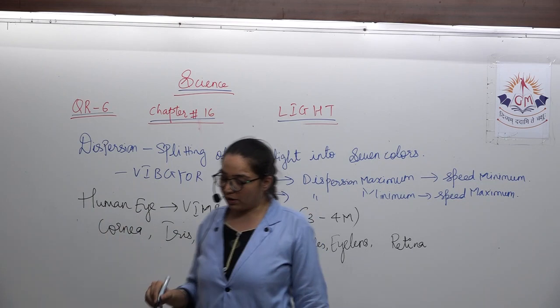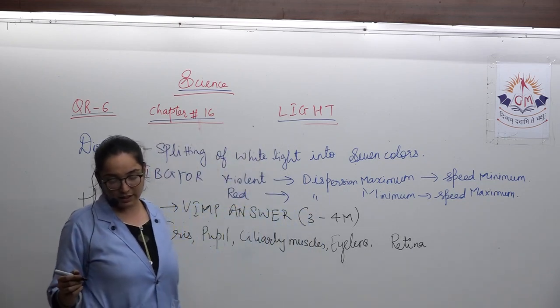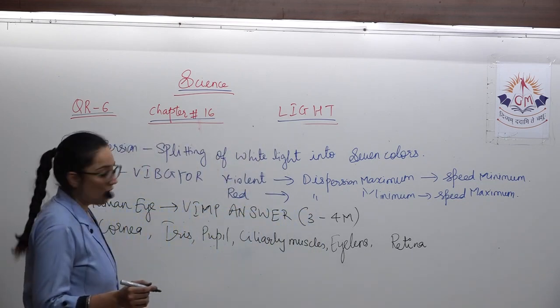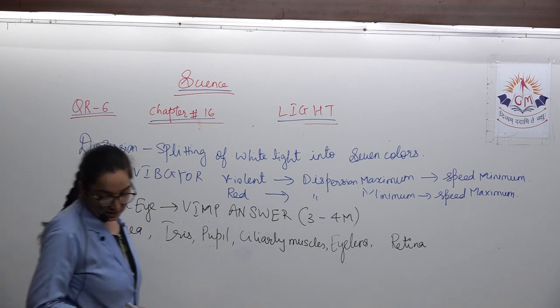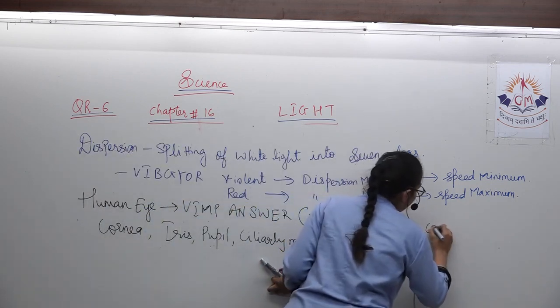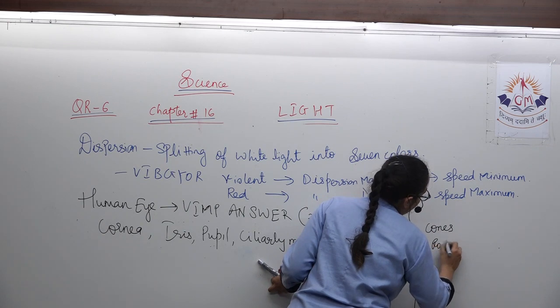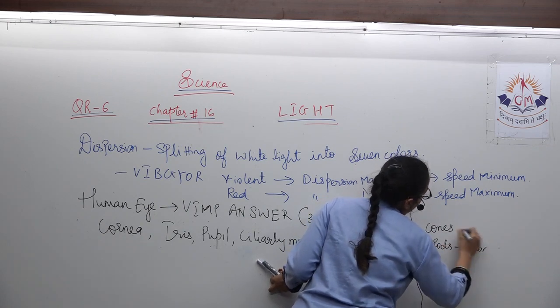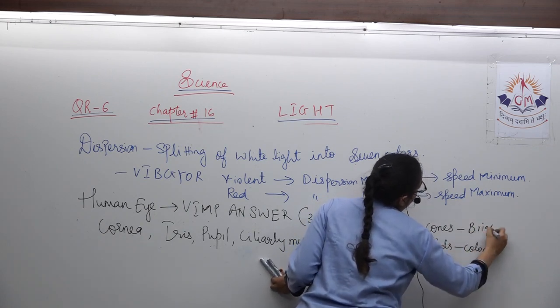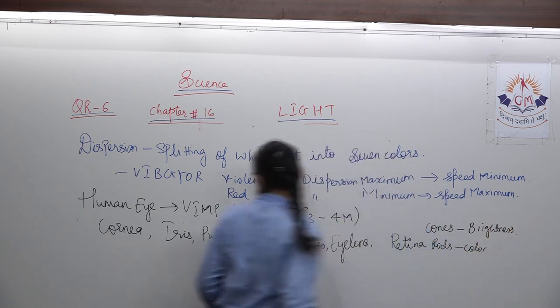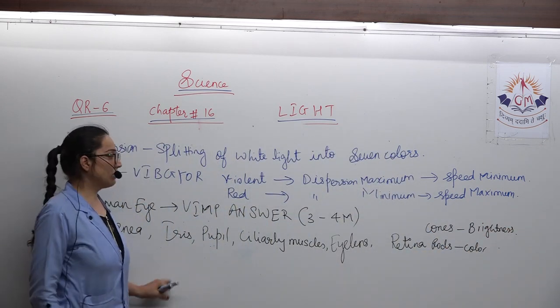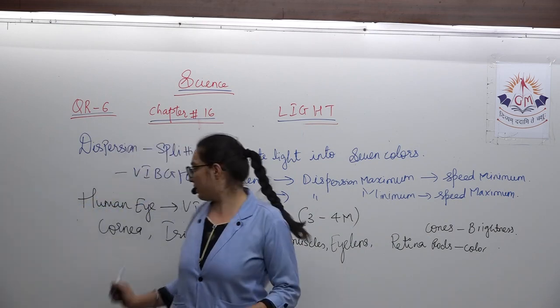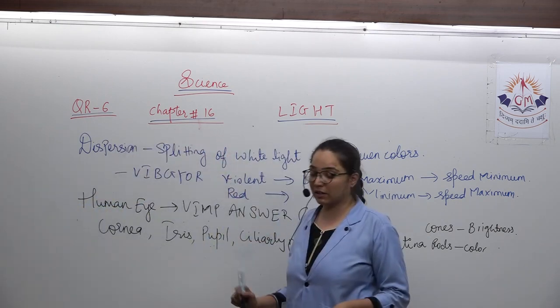And there is one very important thing about the retina. In the retina, you have cones and rods. Cones are sensitive to color and rods are sensitive to brightness. Okay. So these words should come, each and every function should be covered.